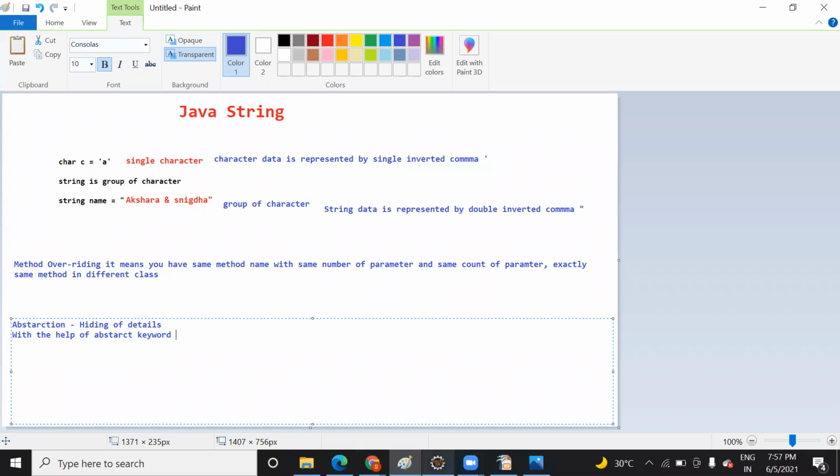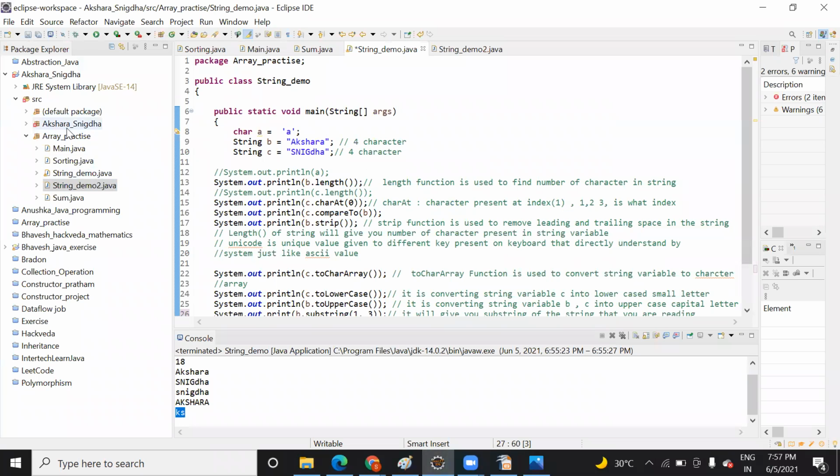Let me show you how it is. Let me close this. Okay, 1 minute. Abstraction.